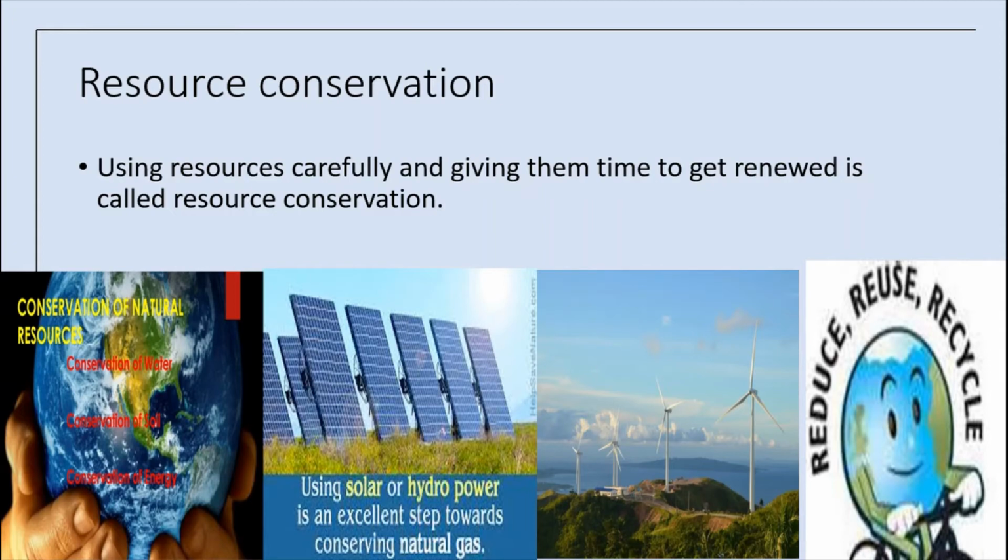Switching to alternative sources such as solar energy in the forms of solar heaters and solar cookers, natural gas, and wind energy are some ways to reduce their usage. Some ways of conservation of fossil fuels are already taken care of. Even several countries have started using green energy like hydropower, solar power and wind energy. Power can be generated using water, sunlight or wind, and this saves a lot of precious fossil fuels like coal.